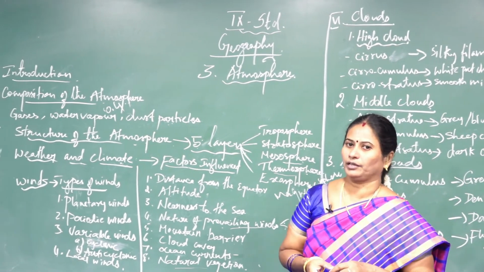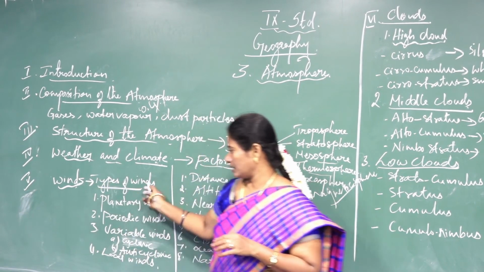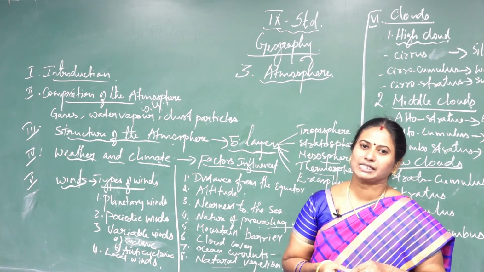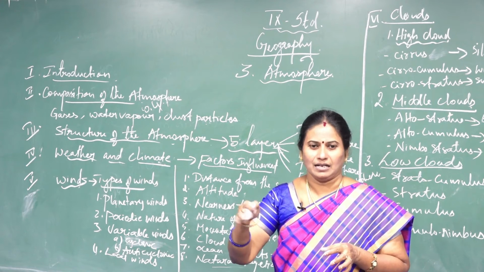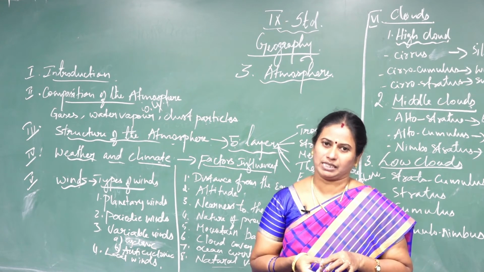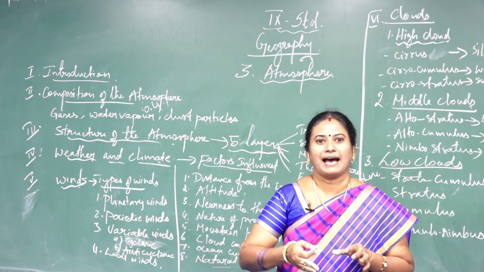Next heading, I am going to explain about winds and also the types of winds. Wind is the horizontal movement of air on the earth's surface. The vertical movement of air is called air current.